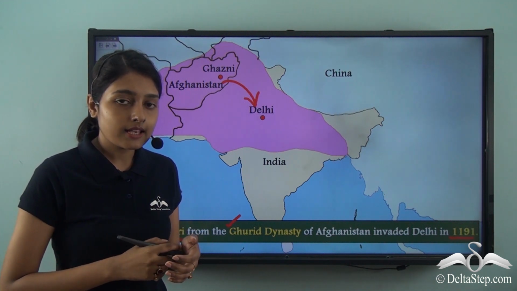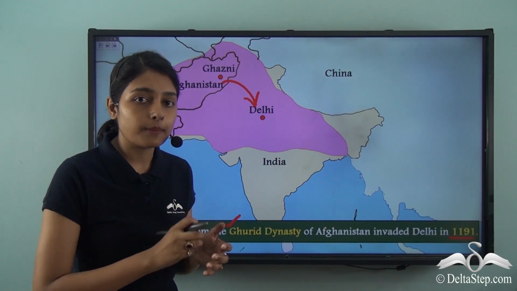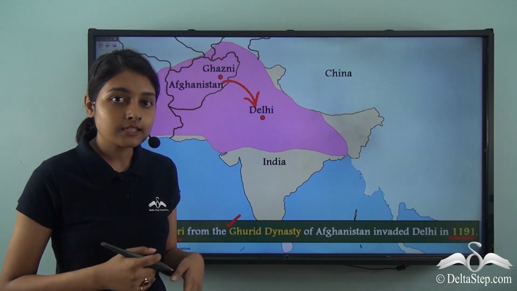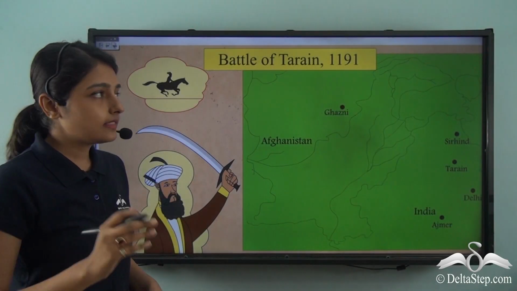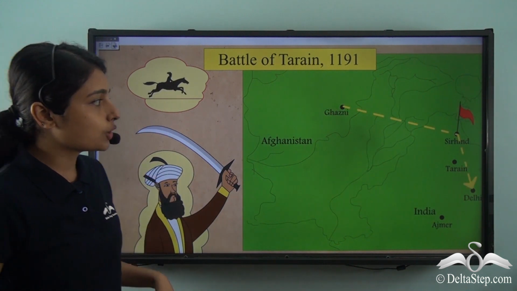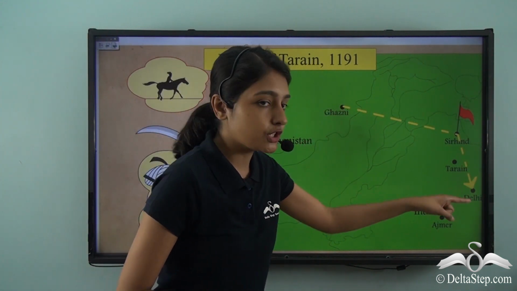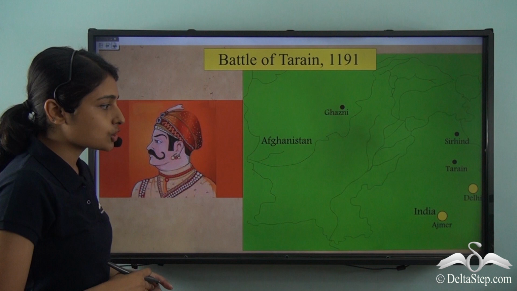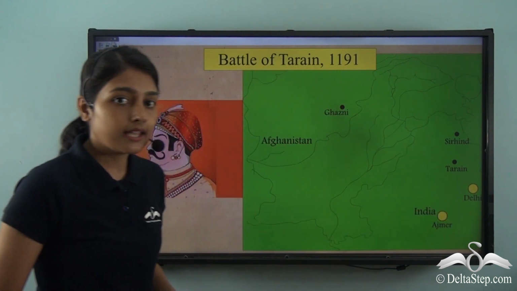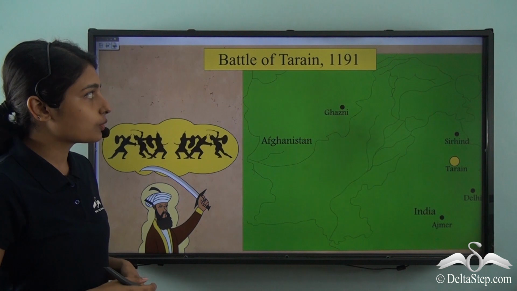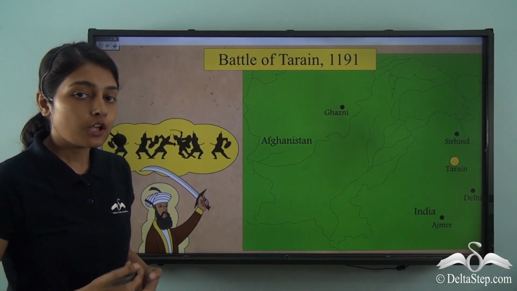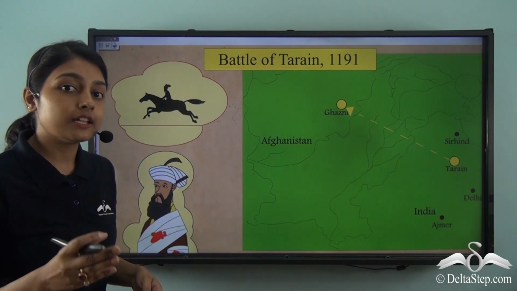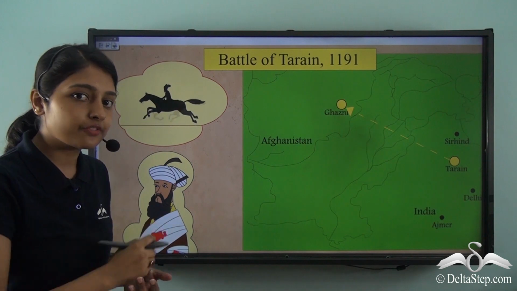To understand that, we have to briefly talk about how battles took place between Prithviraj Chauhan and Muhammad Ghori. In the year 1191, Muhammad Ghori came from Ghazni to take siege of Delhi, and on his way he captured Sirhind. Prithviraj Chauhan, the ruler of Delhi and Ajmer, gave a tough fight, and what followed was the first battle of Tarain. What happened after this? Muhammad Ghori was severely injured and he was defeated. He had to go back to Afghanistan.